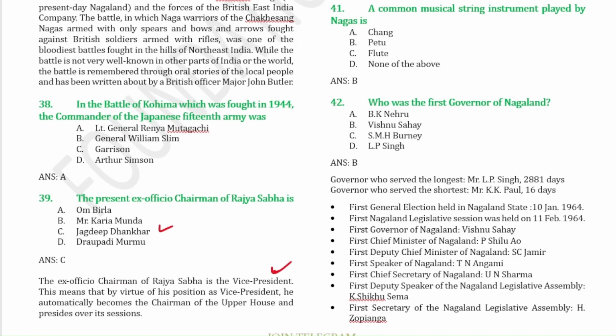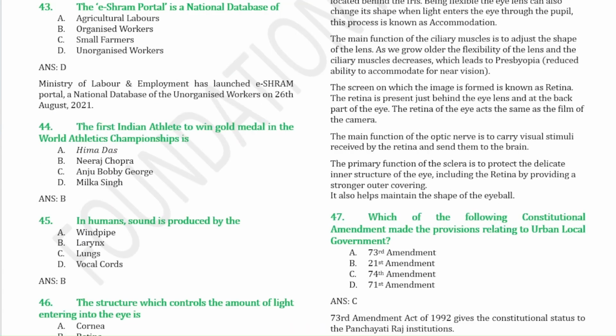A common musical string instrument played by Nagas is Pettu. Who was the first governor of Nagaland? It was Vishnu Sahay. The firsts are important in Nagaland, so you have to know all the firsts. Next question, the e-Shram portal is a national database for unorganized workers. The first Indian athlete to win a gold medal in the World Athletics, this is current affairs, is Neeraj Chopra.